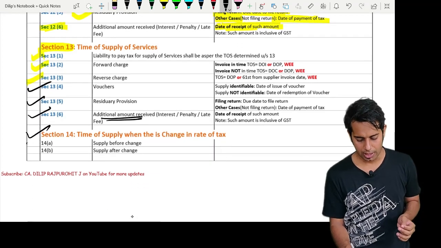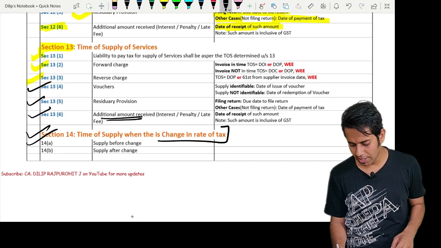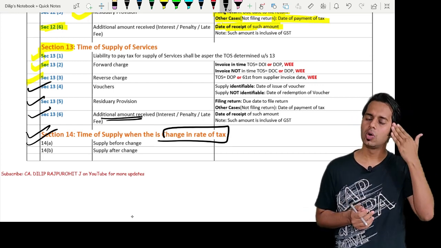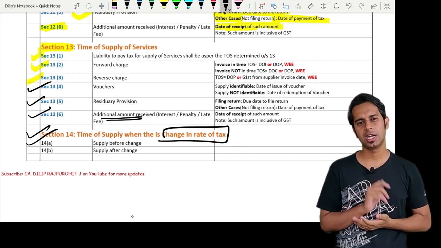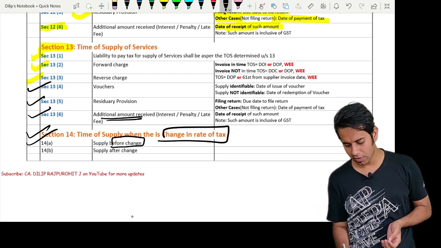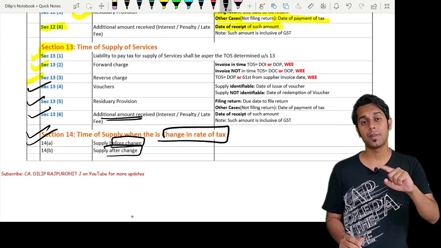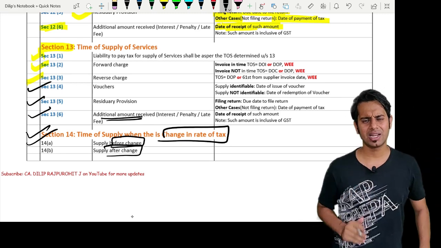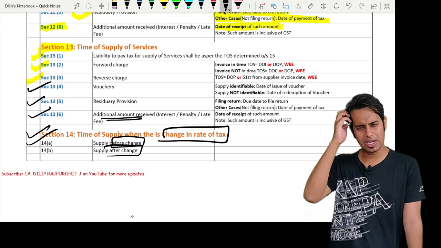Then section 14 talks about time of supply when there is a change in rate of tax. Sir, what is the time of supply? In case of change in rate of tax, two things can happen. Supply can be made before change, or supply can be made after change. Now, what is the crux? I'll tell you the crux of this section 14.